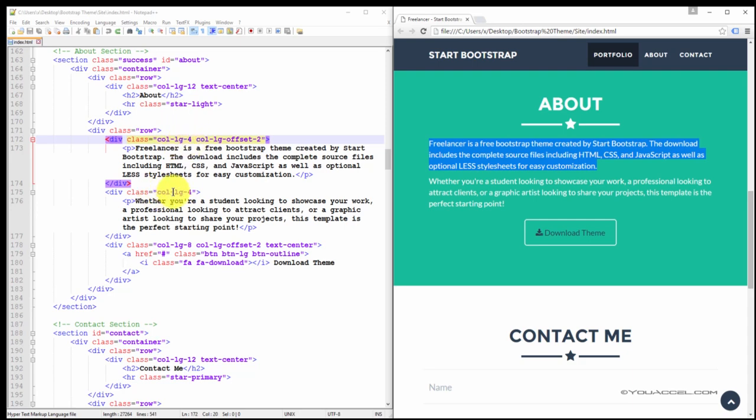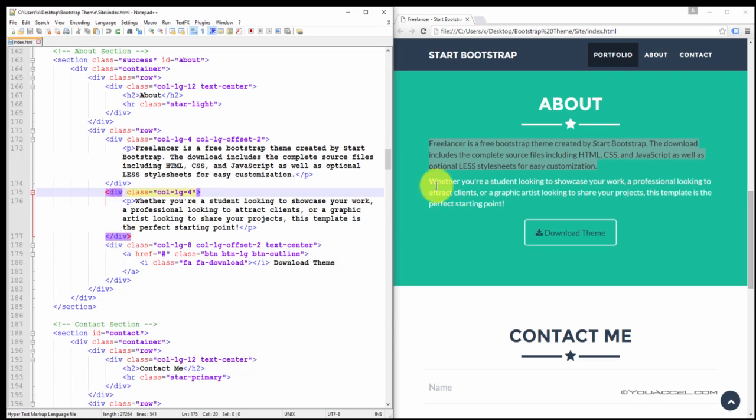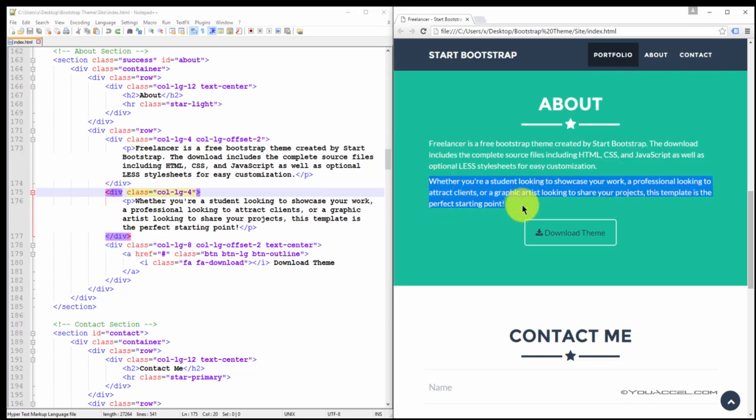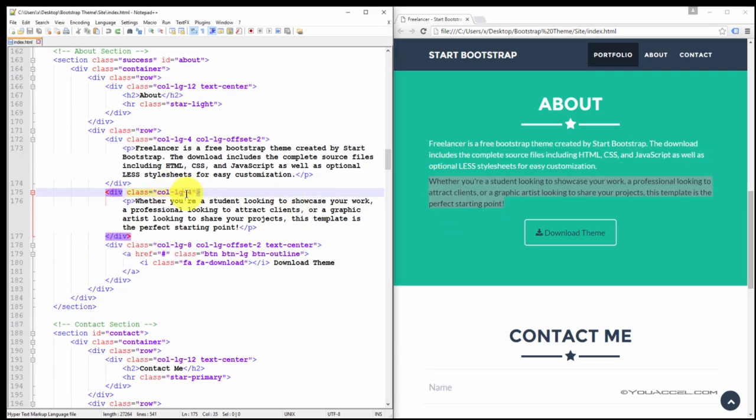The second block of code contains this text, and the column is the same size as the first. The third column, which spans 8 of the cells in the Bootstrap grid layout, contains this one button. And we can see that the text center class has also been applied, and so it centers the button inside a fairly large column.